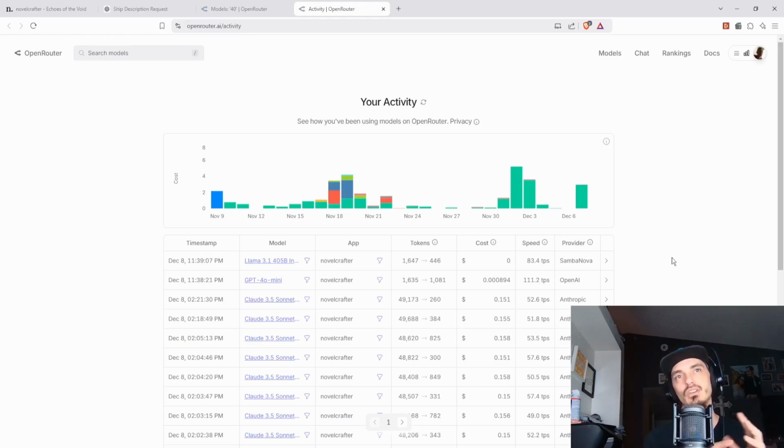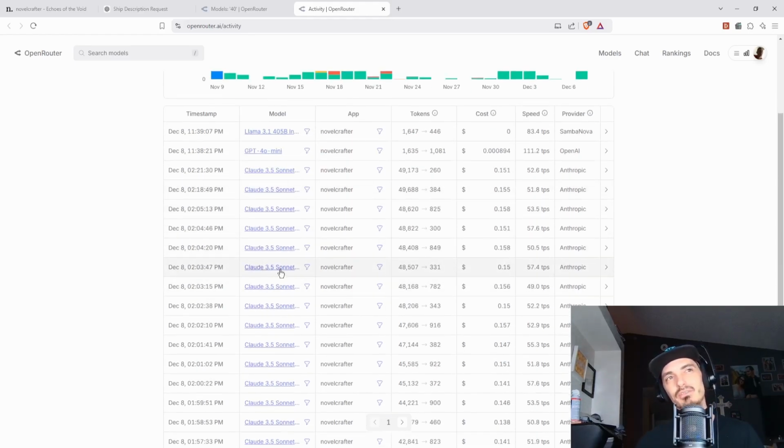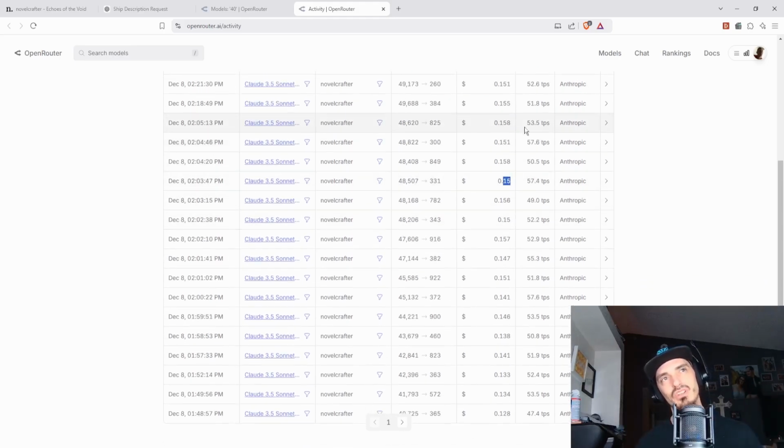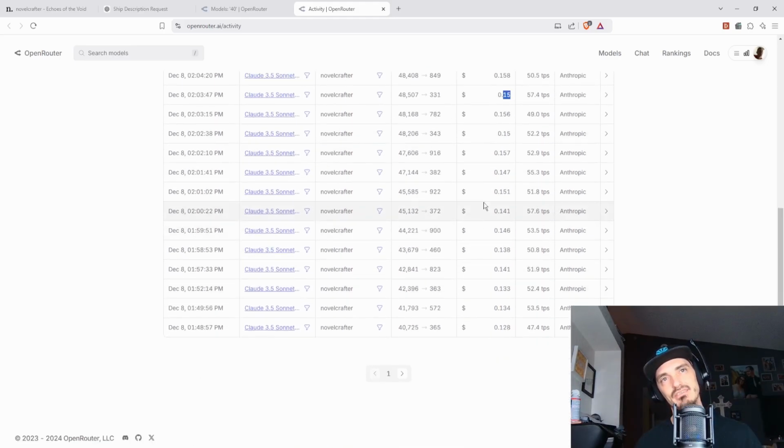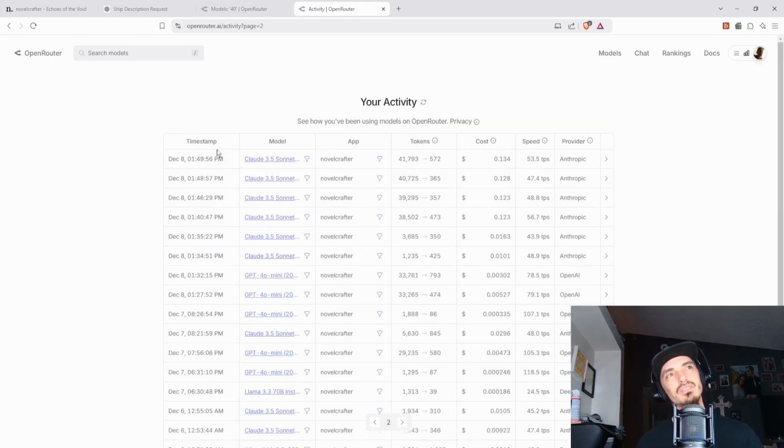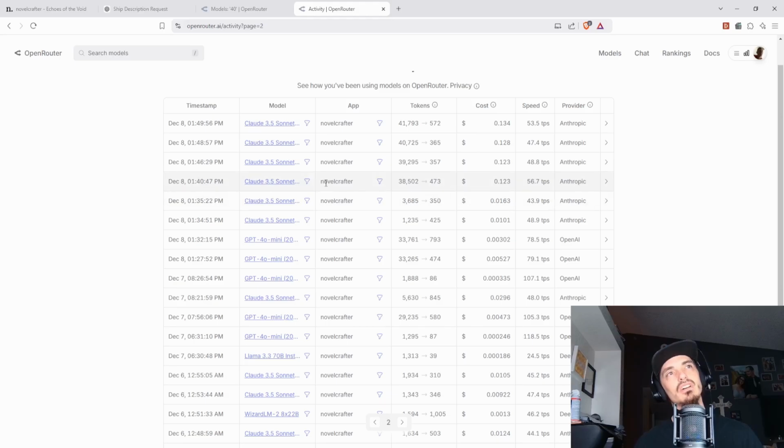That's generally what they are, is the older models. But now we're looking at NovelCrafter with Claude Sonnet, and we're looking at almost 20 cents per transaction. Sorry, almost 20 cents is what I meant. So we're looking at 15 cents a transaction. Now that doesn't sound massive in and of itself, but when you start adding all these up, that's a lot of transactions. It adds up real quick. And I don't know if it's going to show any days before that. Oh, I guess it is.